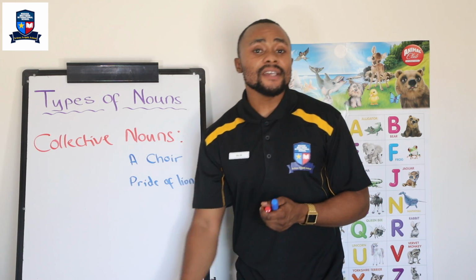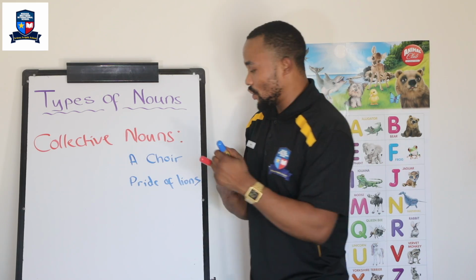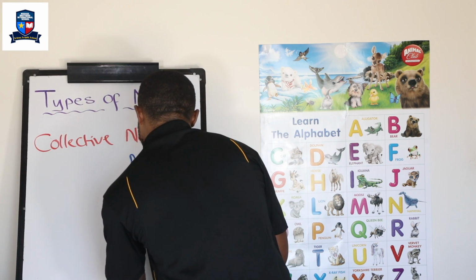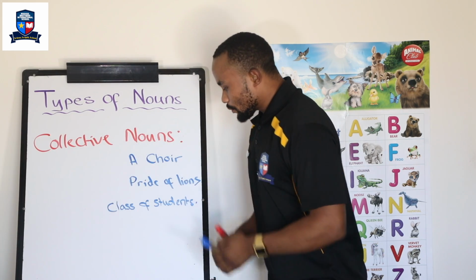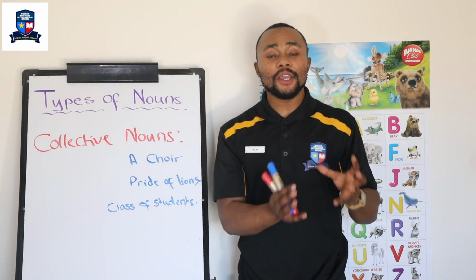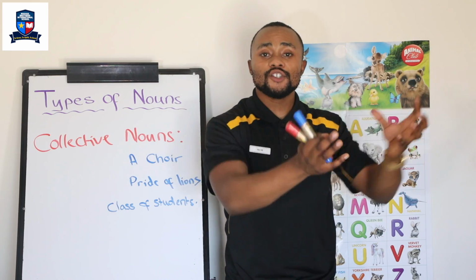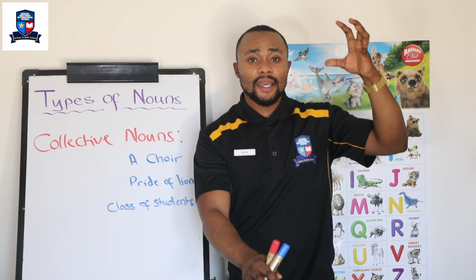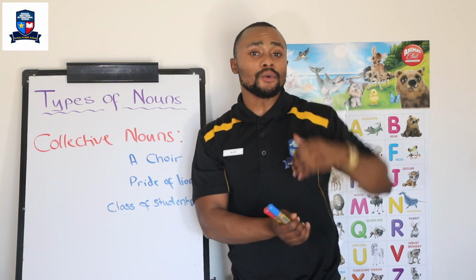Very good. Another example of this as well, a class of students. Let me write it down here. Class of students. Very good. So that is a collective noun because it is a group of students. They could be very young learners, teenagers who are a group of students, or a class of adults.